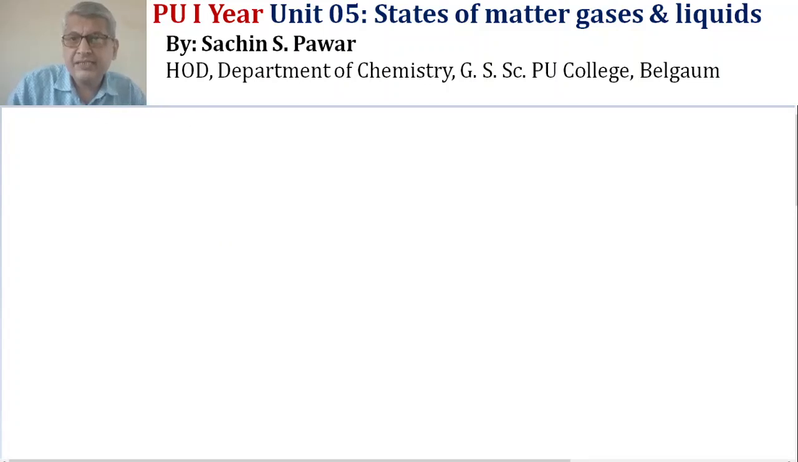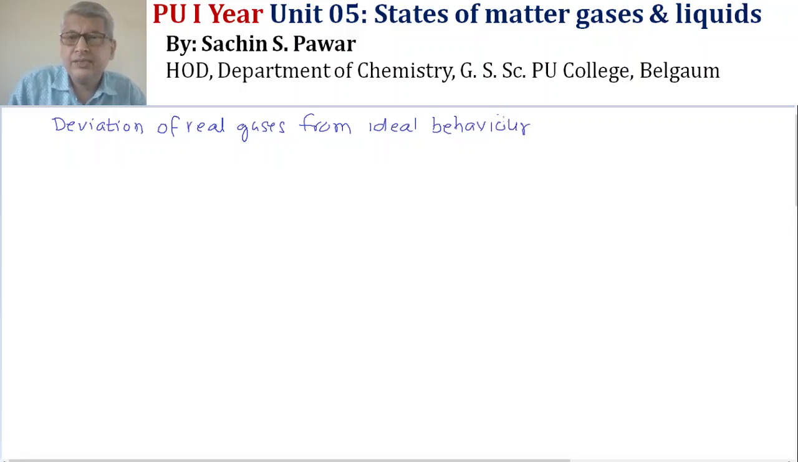Deviation of real gases from ideal behavior. Okay. Now, for this, let me take two types of gases which exist in the universe.